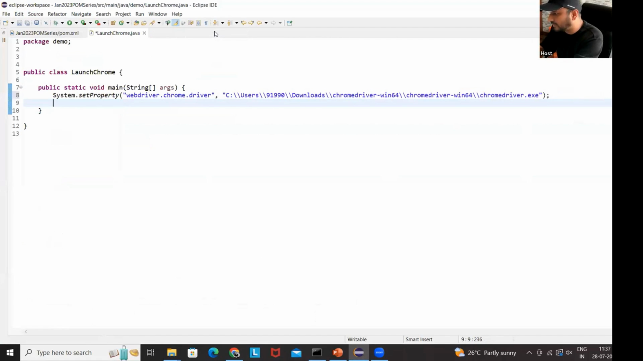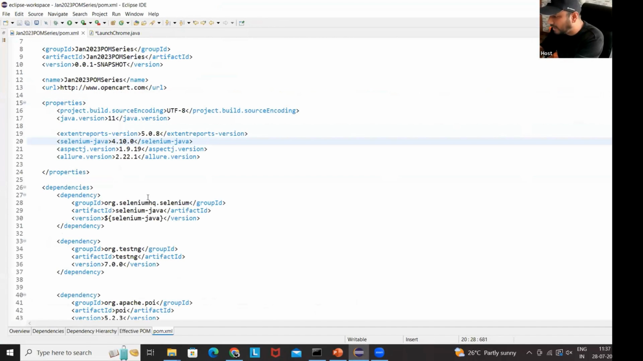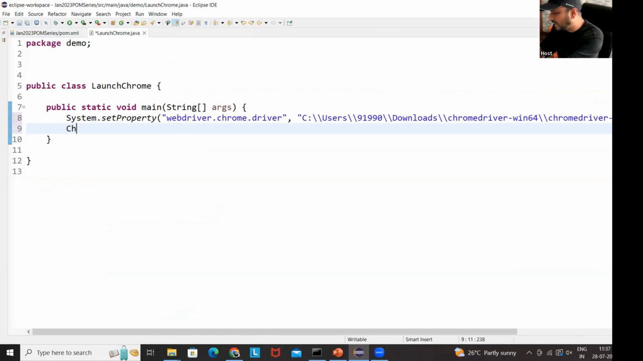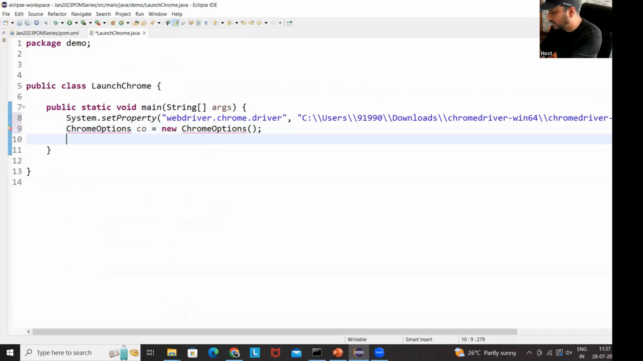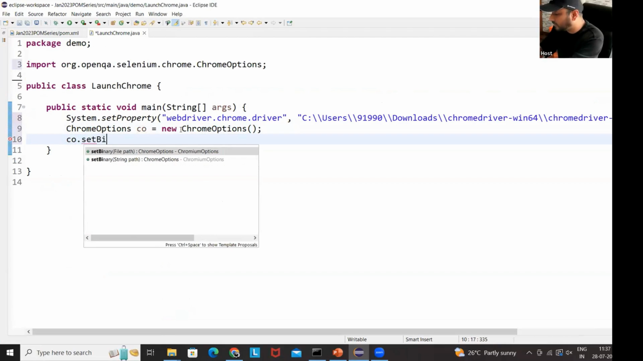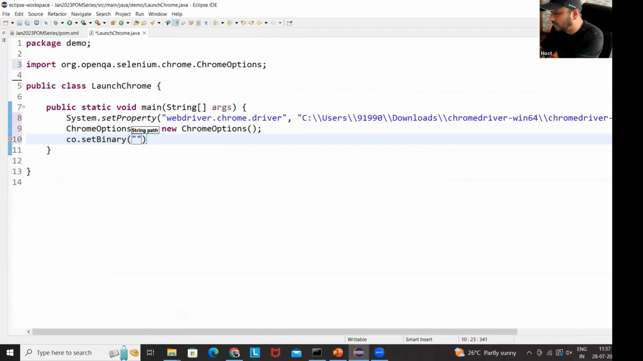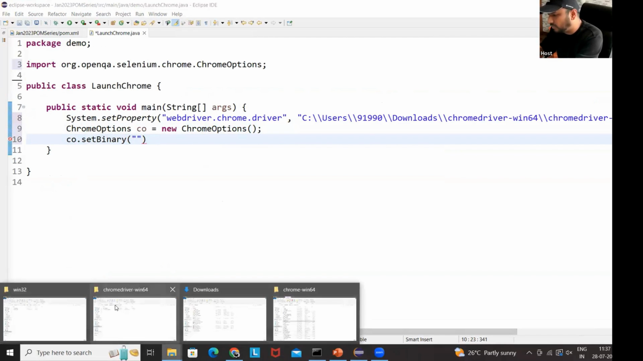Let me just maximize it, and also I'll show you in my pom.xml file, I'm using Selenium Java version 4.10.0. Now that is the first thing. The second thing is, again, we have to create the ChromeOptions: co is equal to new ChromeOptions. And then we have to set the binary. So first of all, let's import ChromeOptions, and then co.setBinary, with the string path of that particular binary. That also we have to give over here.